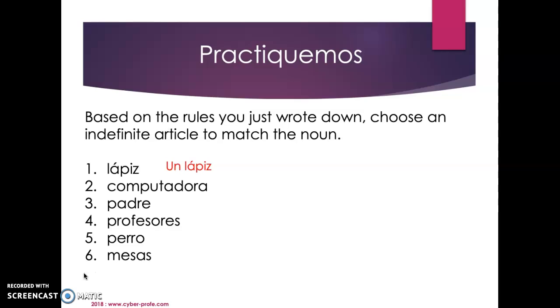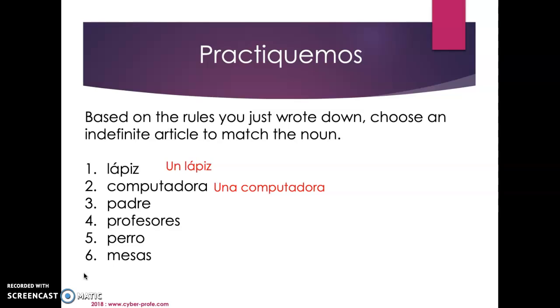Our next one we have is computadora. Singular or plural? Good, it's singular because there's no S on the end. So now we're going to look at our ending. It's the letter A, which tells us it is feminine. So if it is singular and feminine, we are going to use una before. So una computadora.